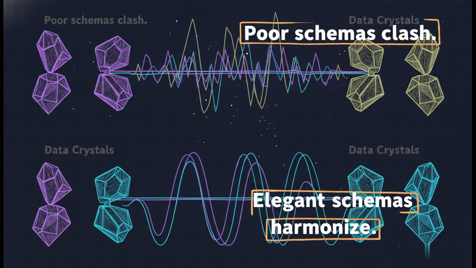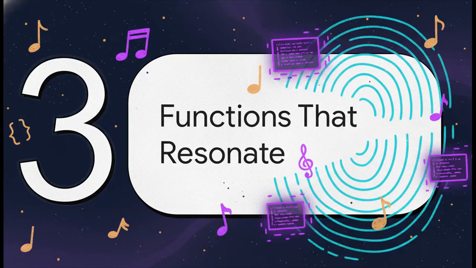If you think about data like waves, it just clicks. Bad schemas are like mismatched frequencies. They clash, they create static and noise, what we call bugs and weird behavior. But elegant schemas, their frequencies line up perfectly. They resonate, they amplify each other, and you get this beautiful, stable, coherent system. All right, so we've got the data sorted. Let's move on to the active parts of our code, the functions. This is where the orchestra really starts to cook.